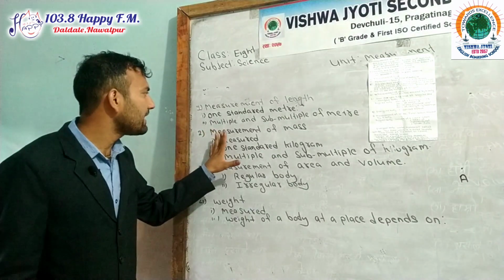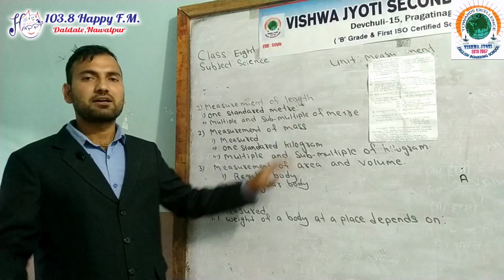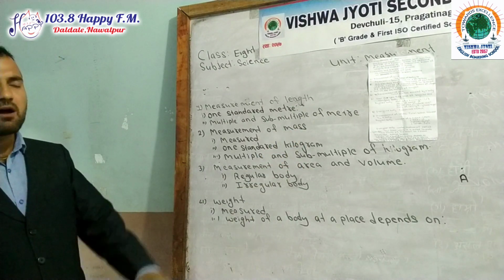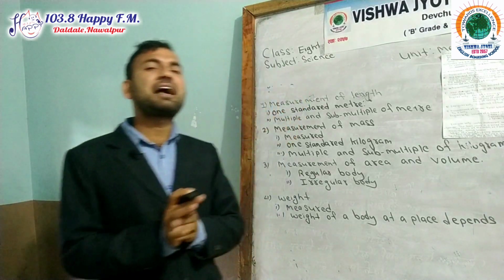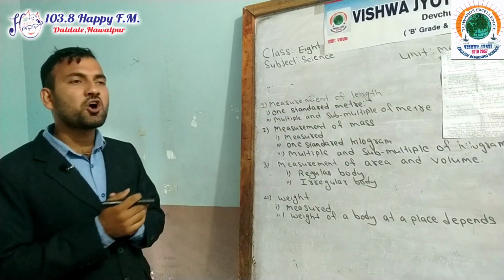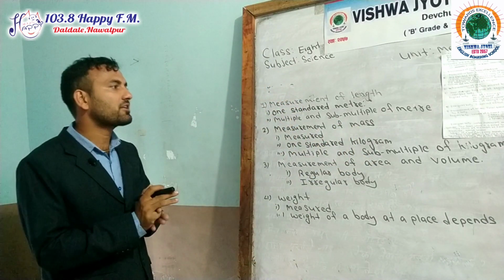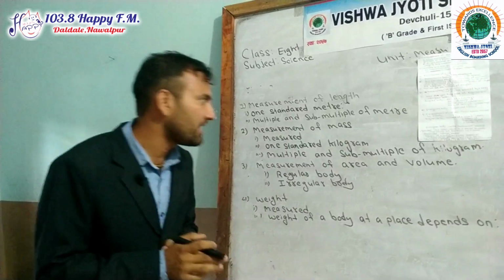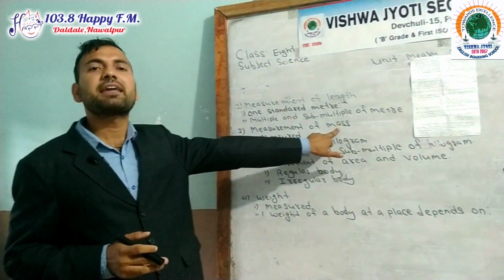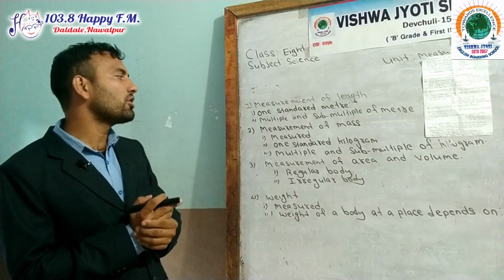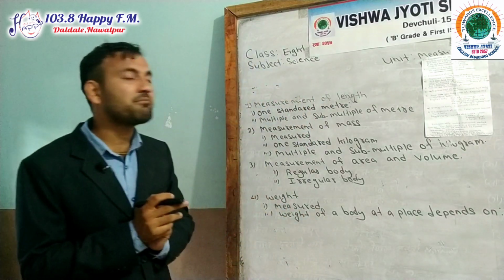What do you mean by measurement of mass, or what do you mean by mass? The amount of matter that is contained in a body is known as mass. Its SI unit is kilogram. It is measured by beam balance or pan balance.